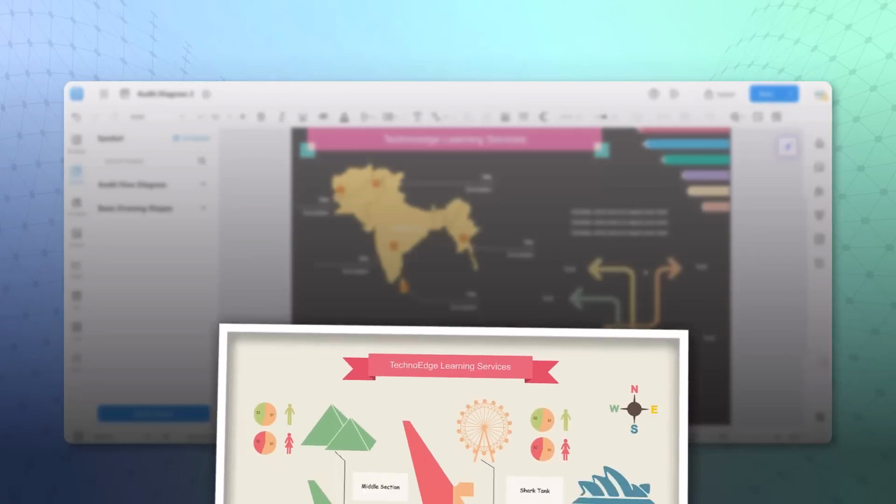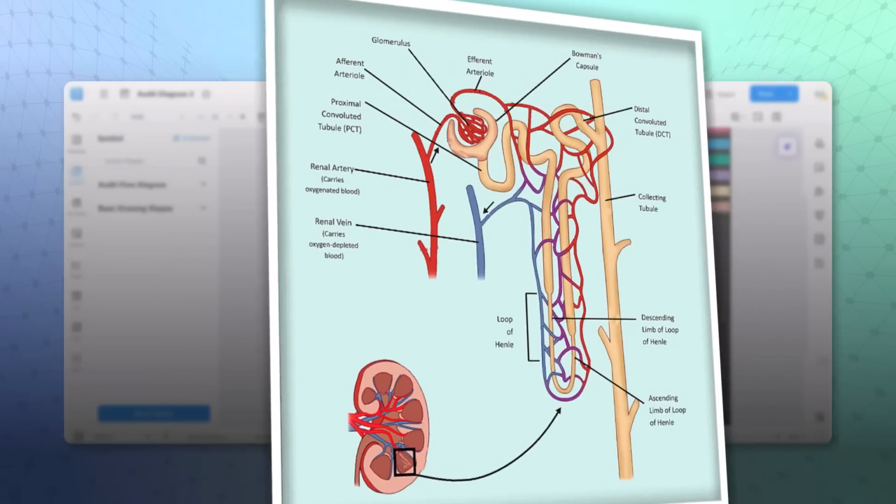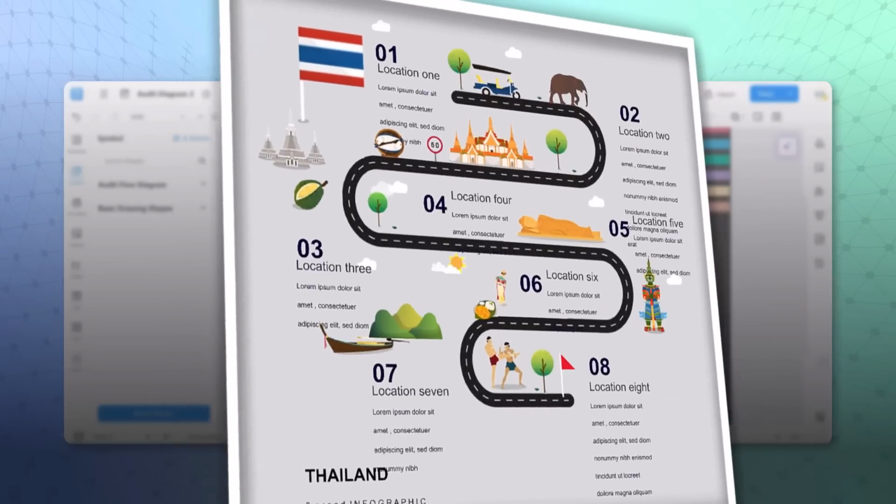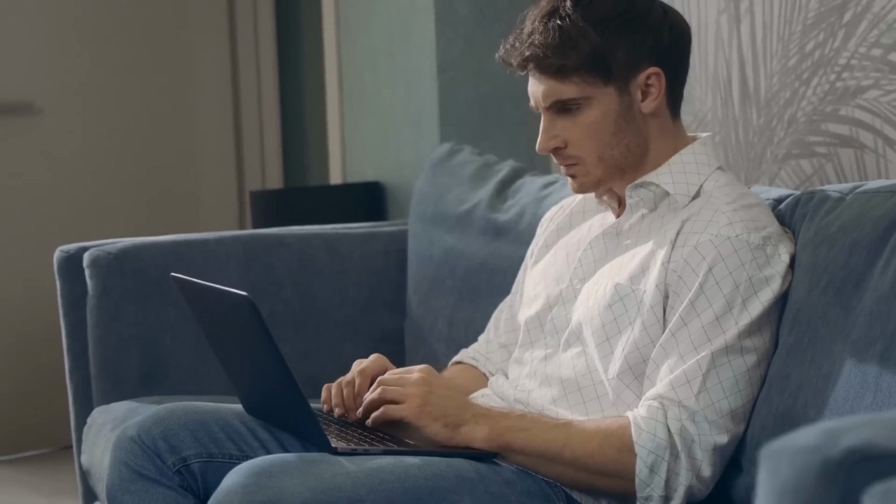Now, the visuals which you saw on the screen, and which you see right now, were again created with the help of the same AI tool, which is eDraw Max. Now, have you ever seen somewhere that you upload a PDF document and download a diagram?